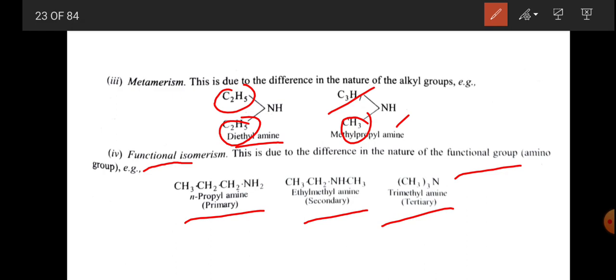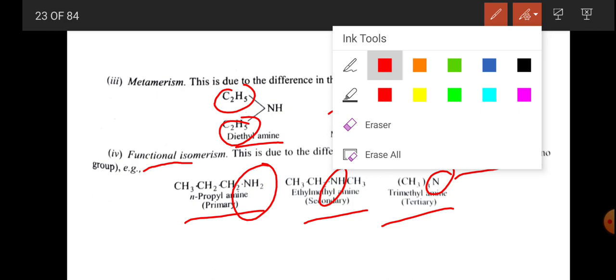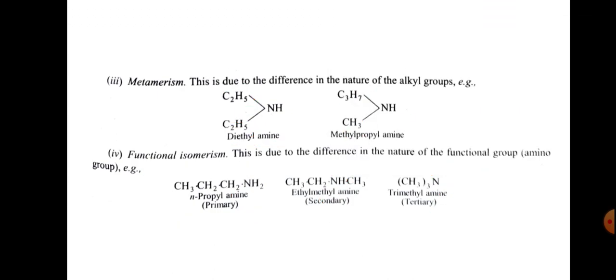So the variation is changing the nature of the functional group. This is the primary amine functional group, here is the secondary amine functional group, and this is the tertiary amine functional group. So these are the examples for isomerism.